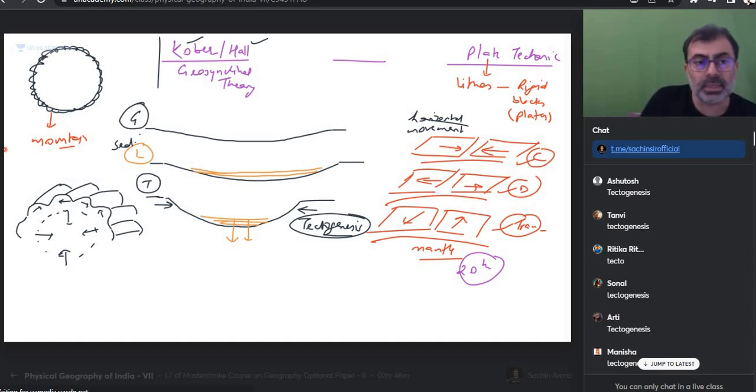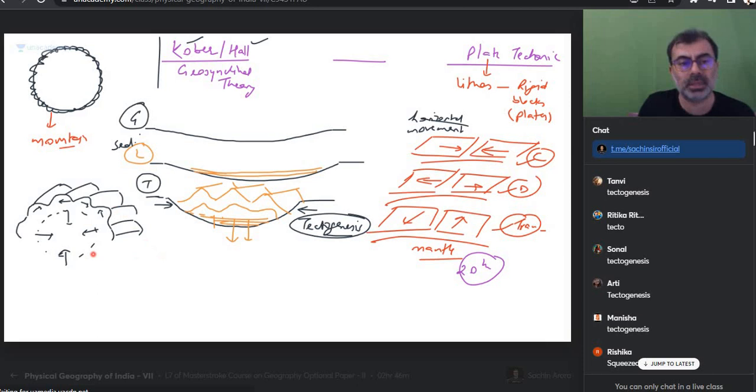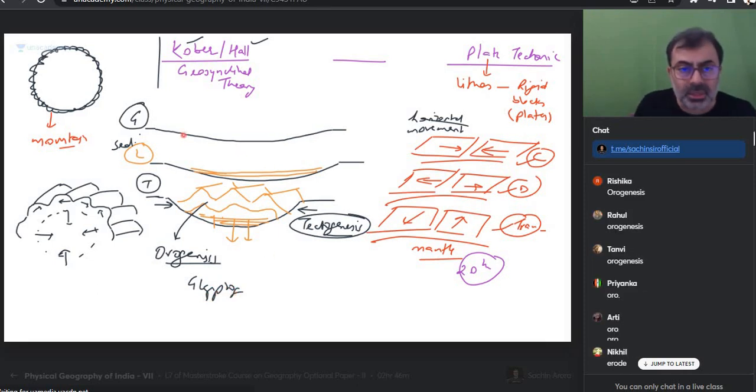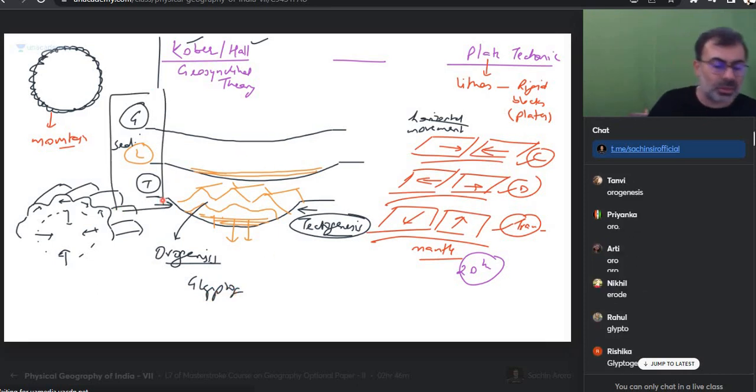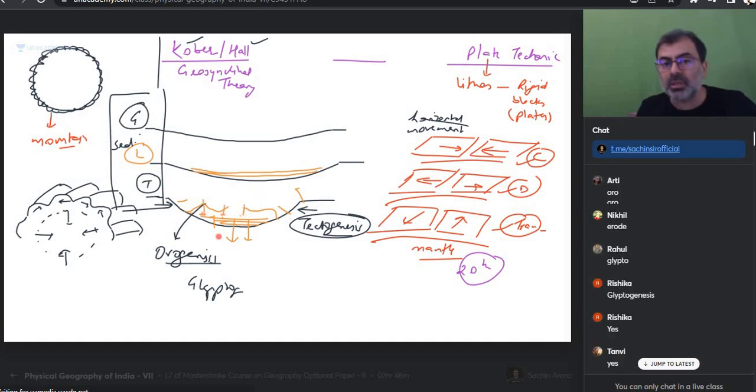ठीक है? होता क्या, these sediments up to a point they will be pushing, but when you are doing that, they will start bending, and those earth wrinkles will come. And this is how fold mountains are created. वो कौन सा stage था? Orogenesis. And after that, what happens? Klyptogenesis. For Himalaya, we said that these three stages continued till we struck the Eurasian plate. जब तक Eurasian plate को strike नहीं किया, तब तक यही चल रहा था. Yes or no? Till we struck the Eurasian plate, all this was going on.